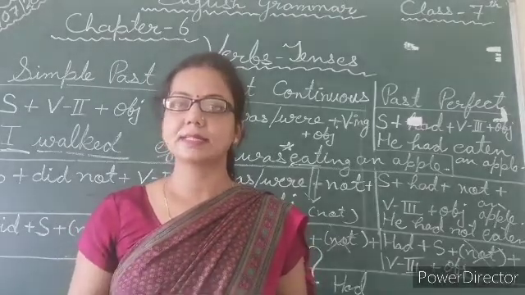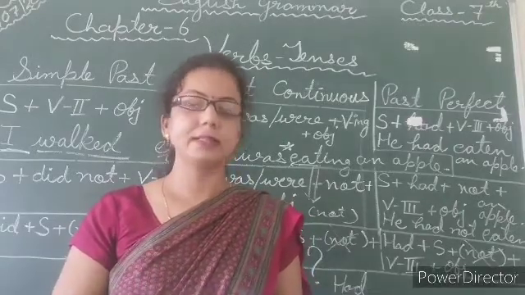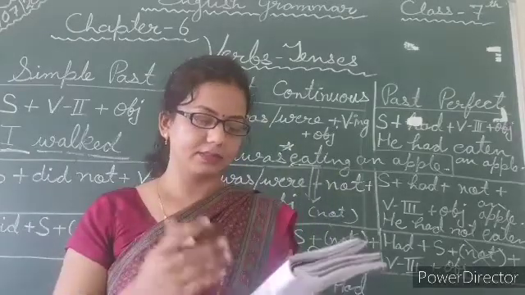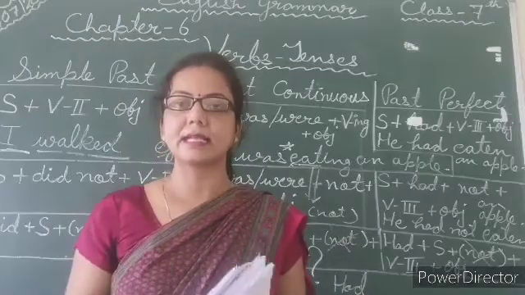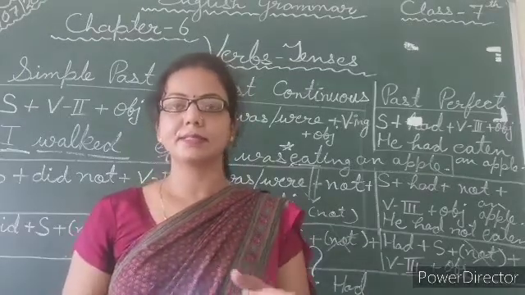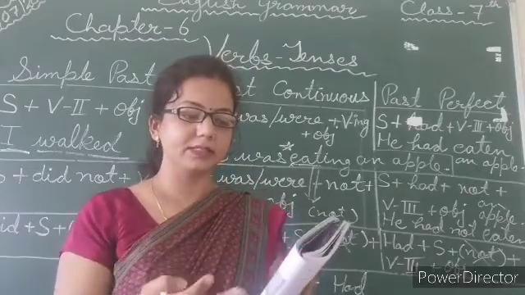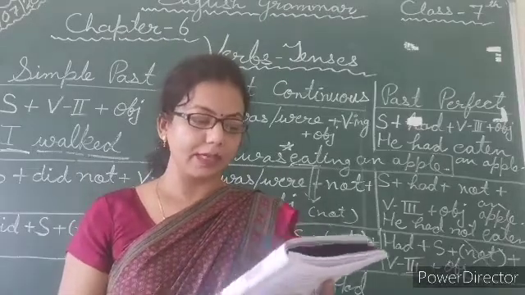Because by doing this practice, this chapter will be very easy for you. Otherwise, this is already a very easy chapter, but by learning your verbs, it will be very easy to do it quickly, with the help of quick action.